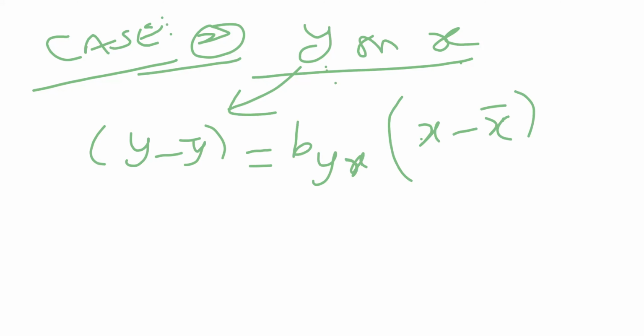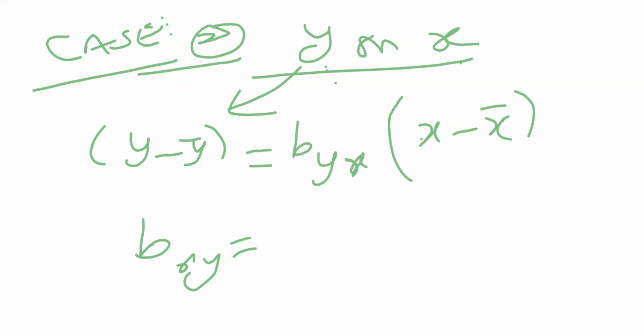Here the second case is the regression equation of y on x, defined by y minus y bar equals b of yx into x minus x bar. b of yx will be defined by the formula equal to sigma.